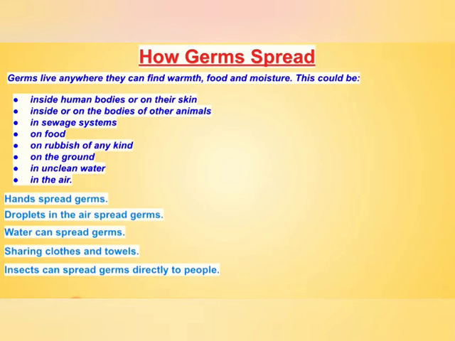In the same way, houseflies go and sit on rubbish or in the sewage system. While they are there, the germs stick on their legs, and then the houseflies come and sit on our body, touching our body, or go and sit on the food. So what will happen? They are transferring the germs.